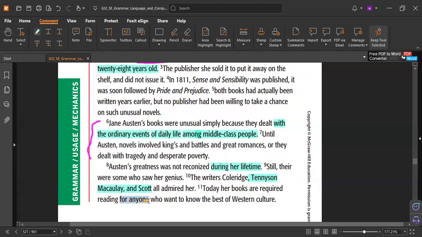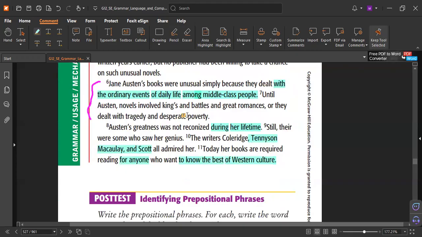Again, for preposition, prepositional phrase. To know the best, infinitive phrase. That's why I told you to memorize the beginning of each phrase. A present participle phrase starts with verb plus ing. A prepositional phrase starts with a preposition, like that. An appositive is additional information to describe something, before or after, it depends.